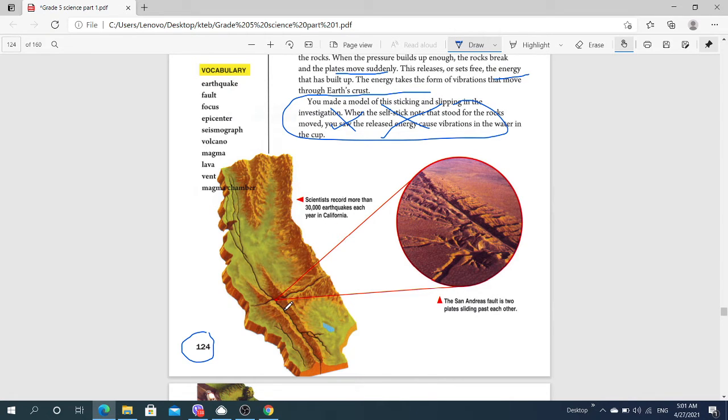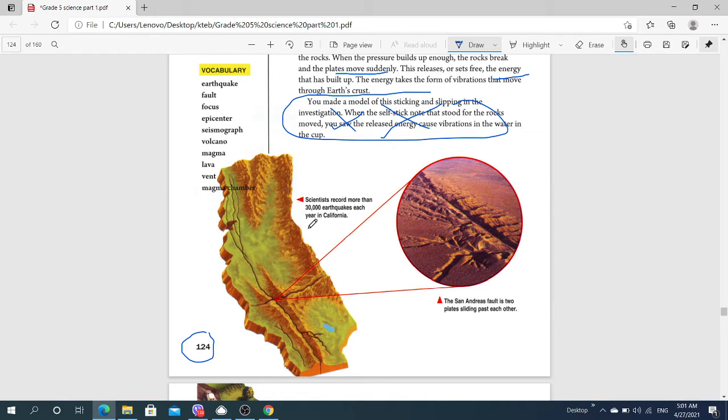Do you see this? These are the crust layers of the earth while an earthquake happens. Scientists record more than 3,000 earthquakes every year in California. How many earthquakes happen?